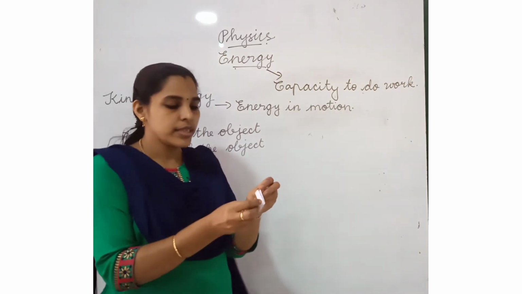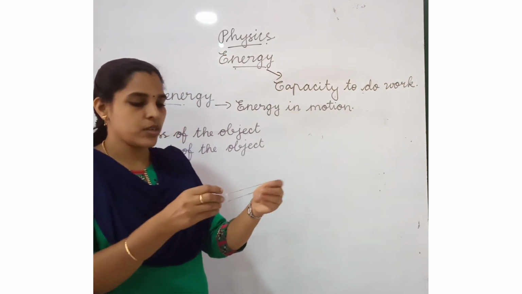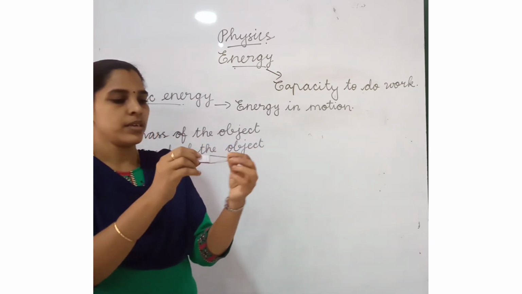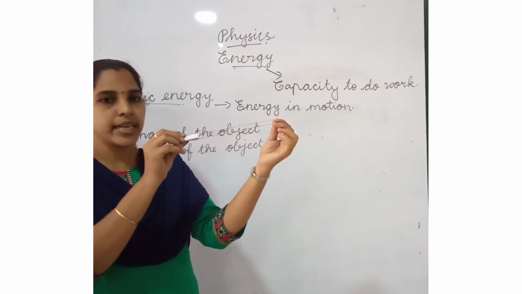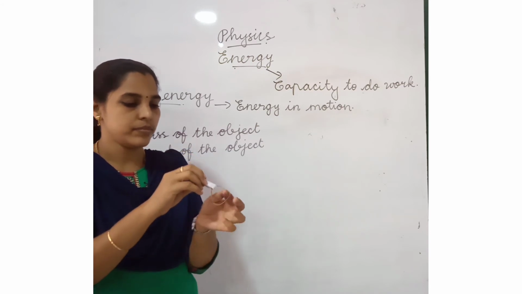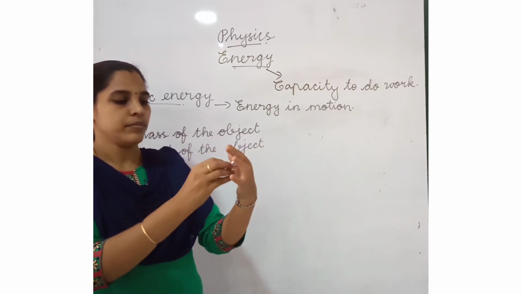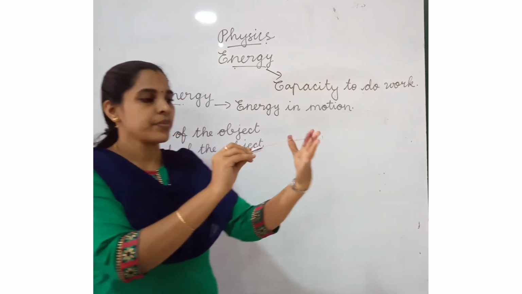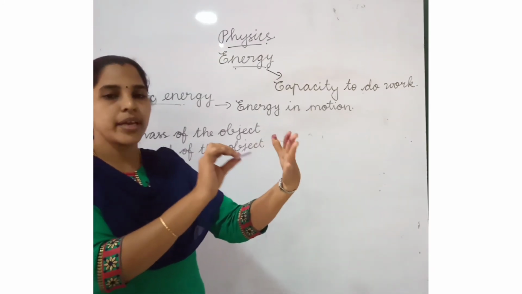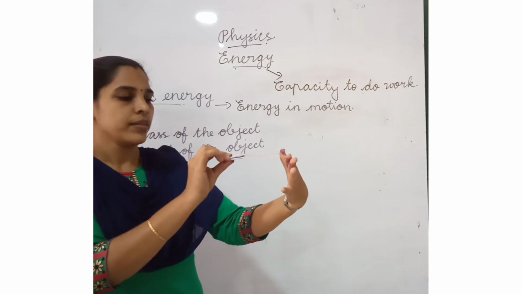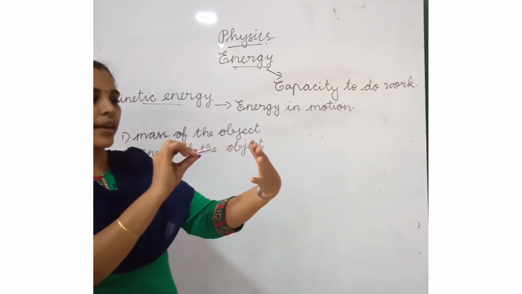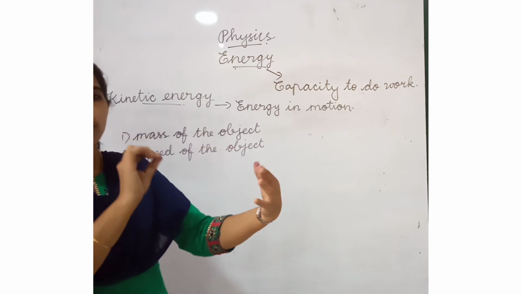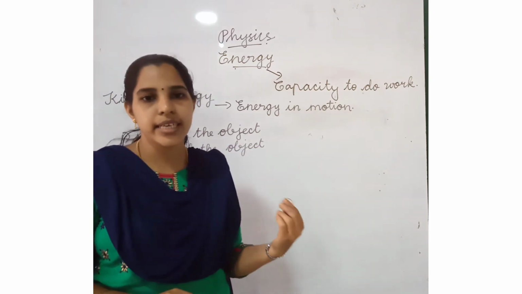listen here. This is the example of motion. Shooting the rubber band. Now this rubber band is at rest. When I shoot this rubber band, the paper will move. This is the kinetic energy.